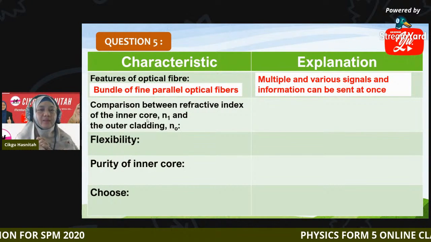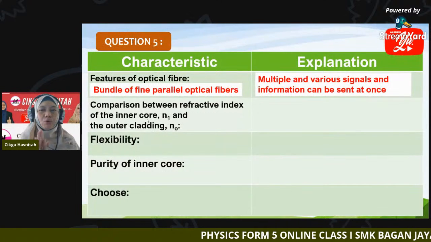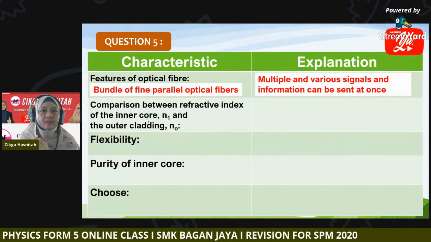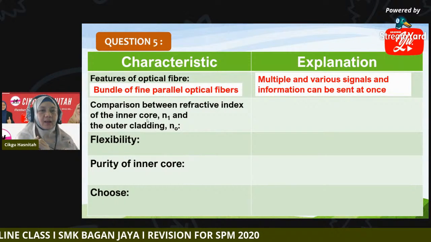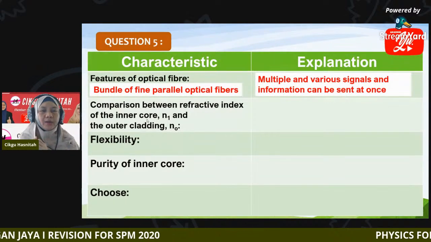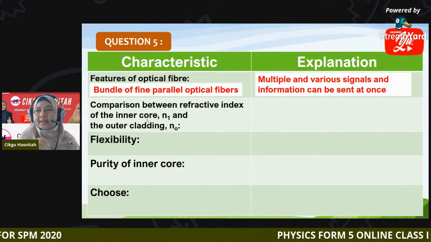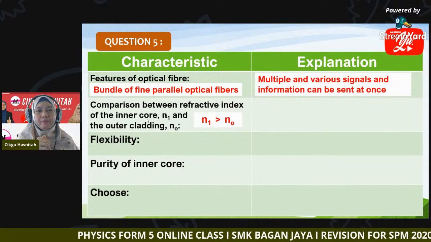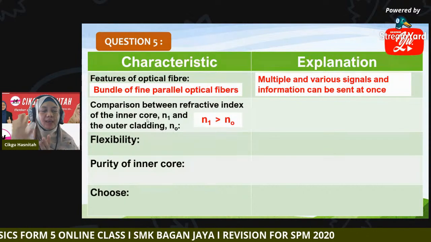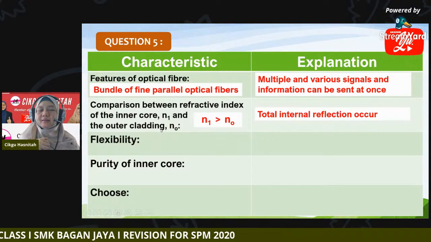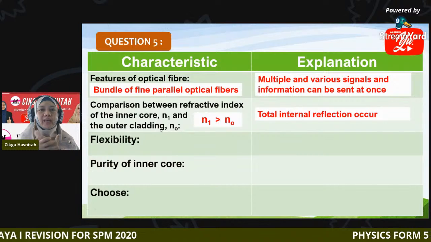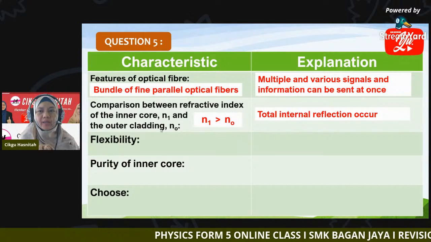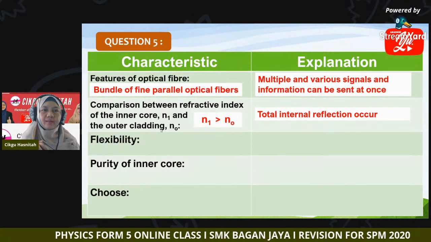So which one must be greater, N1 or N0? N1 refers to the inner core, N0 refers to the outer cladding. So N1 must be greater than N0. It means the inner core must be denser than the outer cladding, so as to create total internal reflection inside the optical fiber. That is the reason.